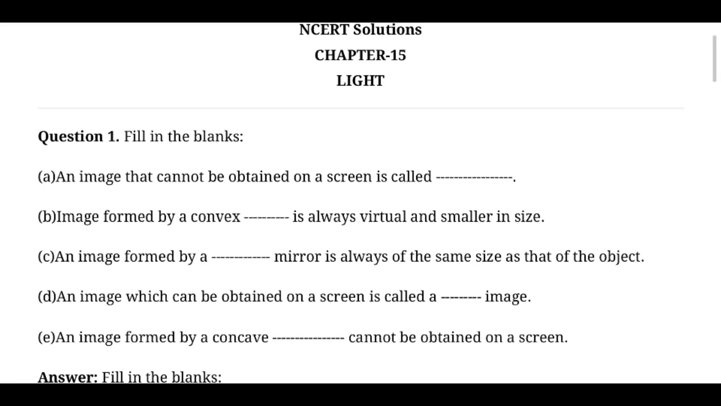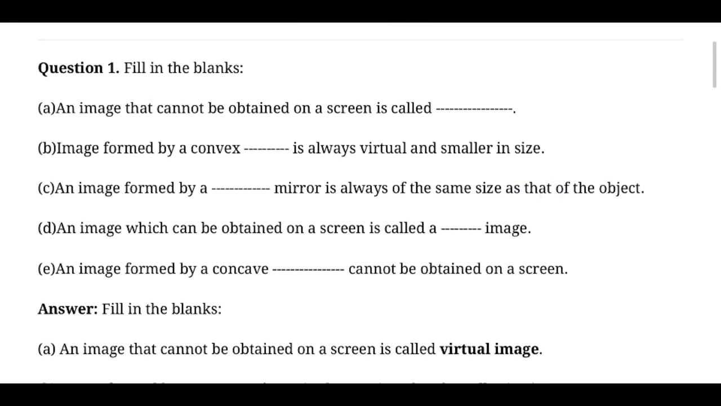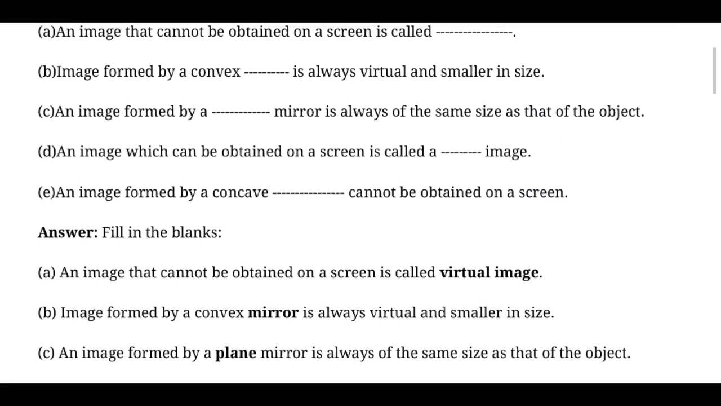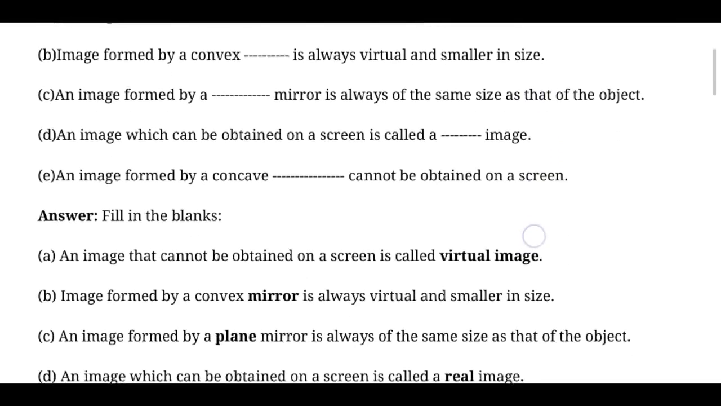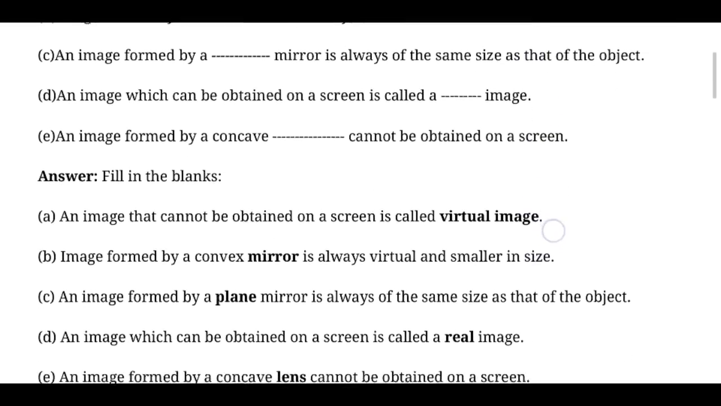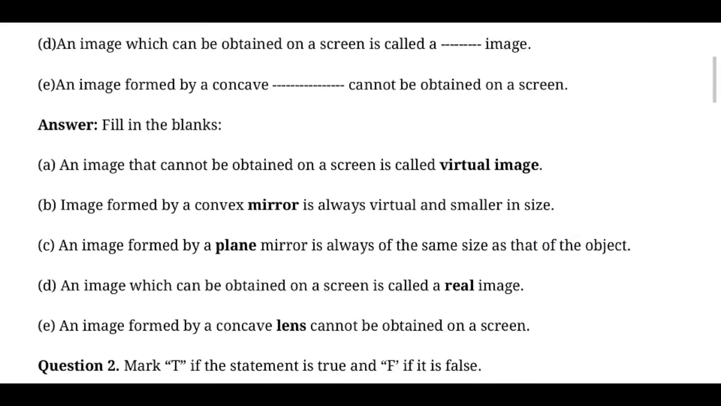Now we are going to check the answers. First one is virtual, that is right. Second one is mirror, that's also right. Third one is plane mirror, that is also right. Fourth one is real, and fifth one is lens. I hope you understand the answers to the questions.